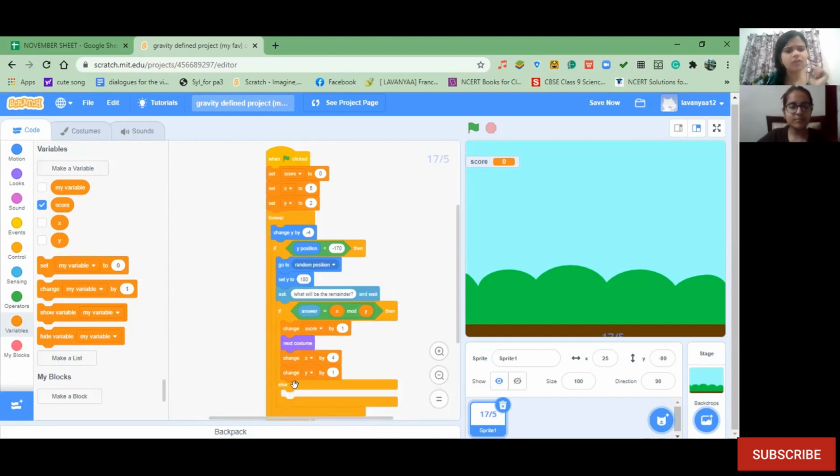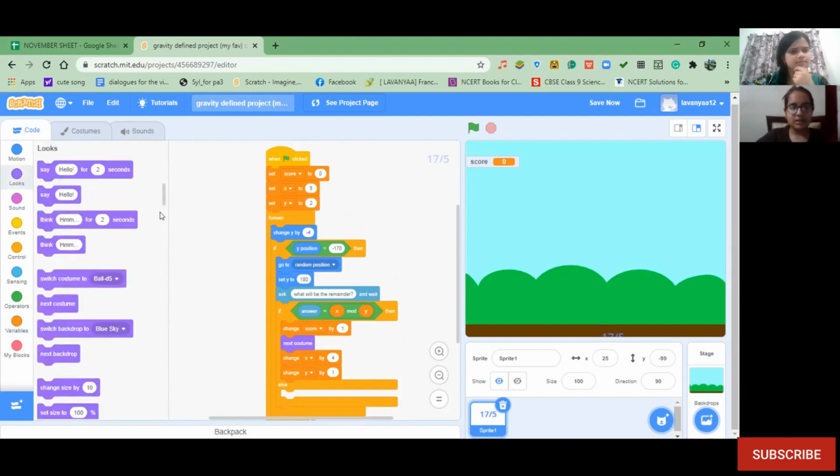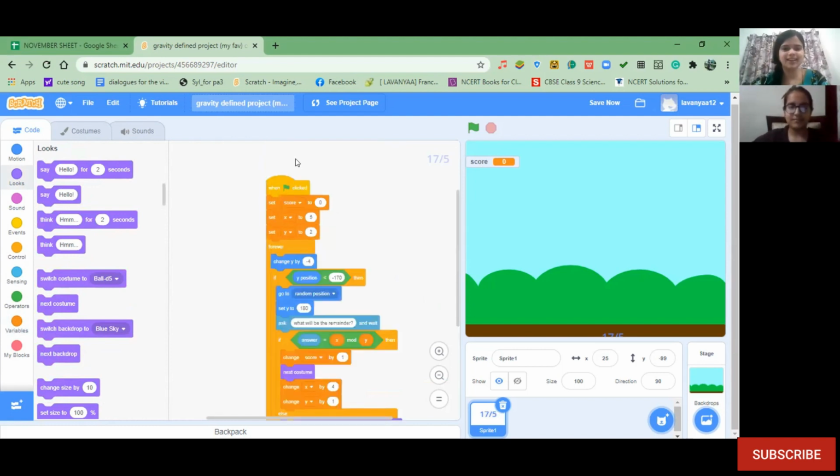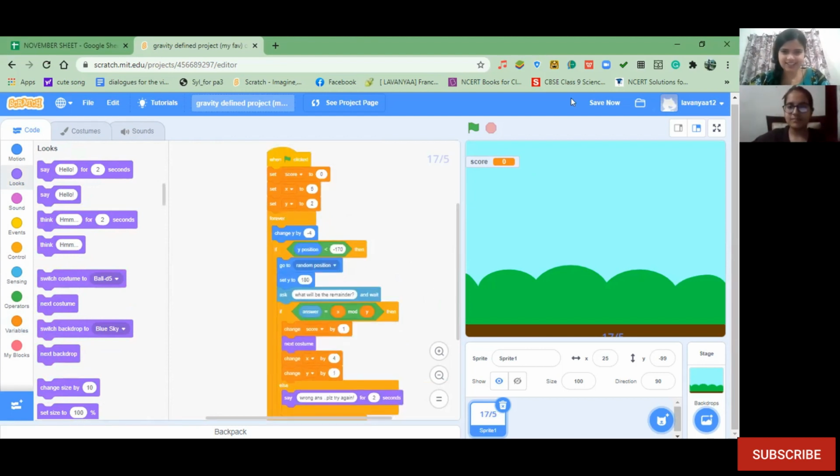Okay. And what about the else statement? It is empty. Like what if the user is not giving the correct answer? If the user gives the wrong answer, it will say wrong answer, please try again. All right. Because I didn't mention what to do with the incorrect answer, but this is nice. We can simply tell the answer is incorrect. Awesome. All right. Let's just run it.